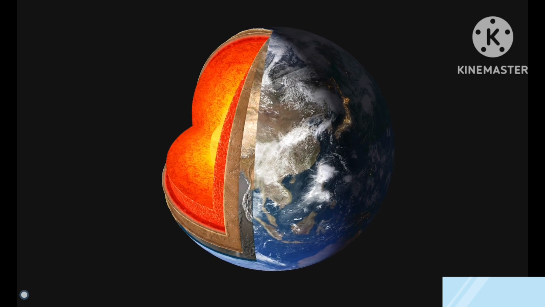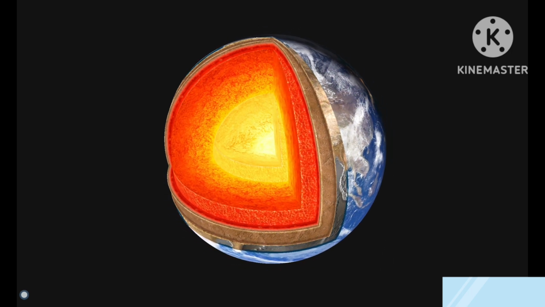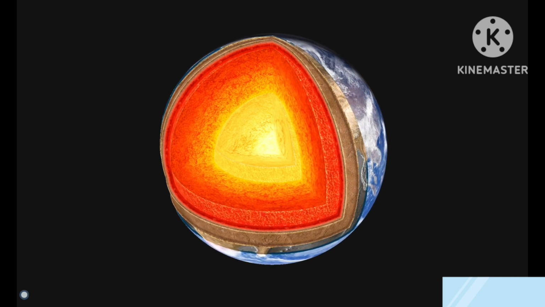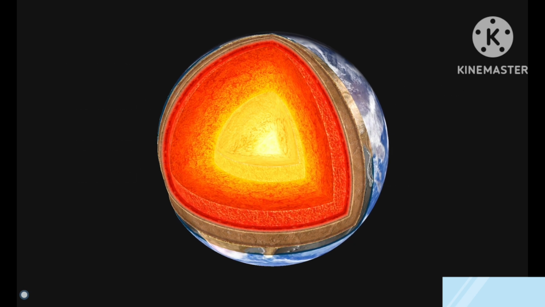The atmosphere protects us from ultraviolet radiation and a multitude of meteors. The magnetic field of the Earth protects living organisms from cosmic radiation. As a result of the greenhouse effect, the average surface temperature is around 15 degrees Celsius. Without this effect, it would be 15 degrees below 0 Celsius.